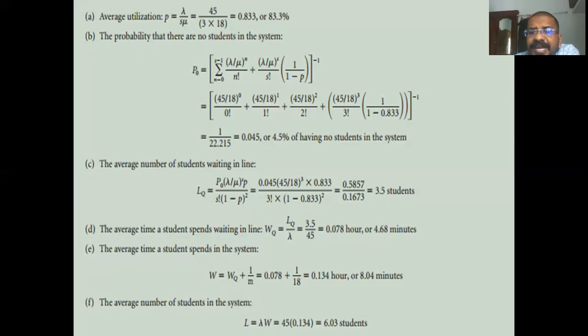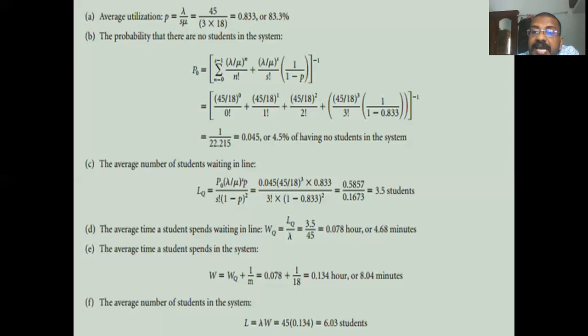The average number of students waiting in the line is given by LQ, which is P0 into (lambda by mu) to the power S into rho, divided by S factorial into (1 minus rho) the whole square. So after substituting the value, you will get 3.5 students as the average number of students waiting in the line.